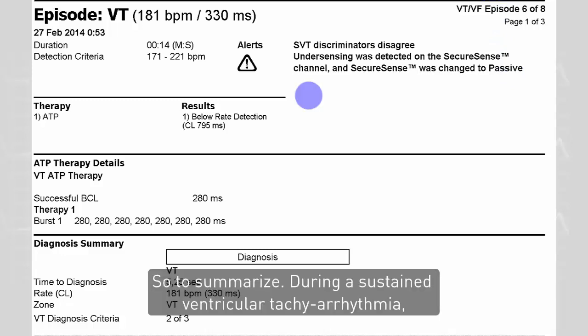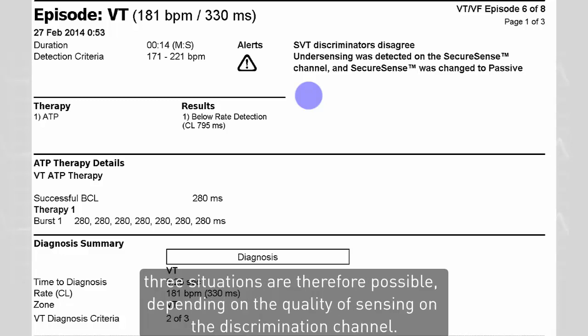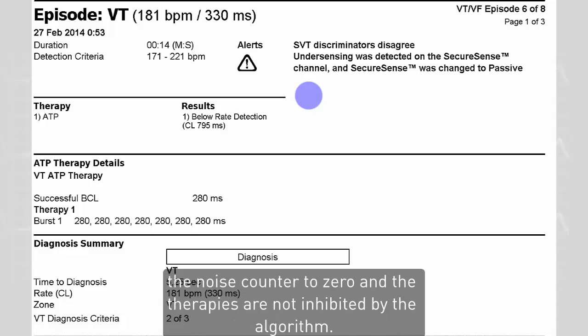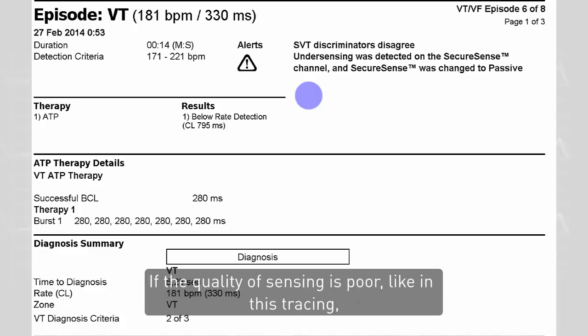So to summarize, during a sustained ventricular tachyarrhythmia, 3 situations are therefore possible, depending on the quality of sensing on the discrimination channel. If sensing is of good quality, the occurrence of short cycles on the discrimination channel regularly reset the noise counter to 0, and the therapies are not inhibited by the algorithm.